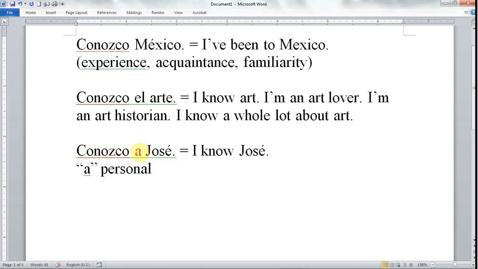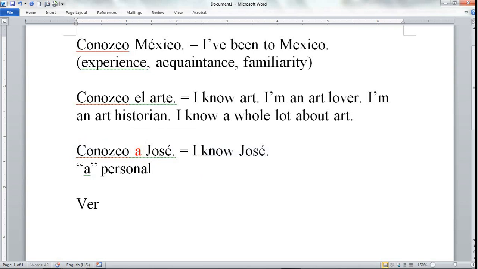It's used with certain verbs when we mention people right after the verb, like right here. Conozco a Jose, and we put a before the person. And that's only used with people. I'll show you another example.